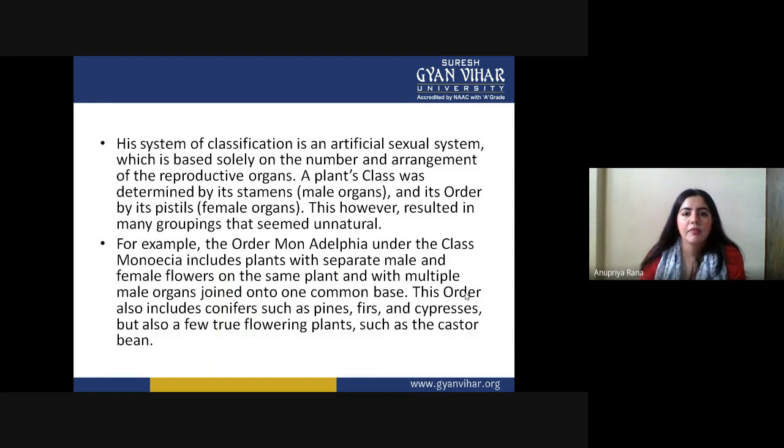You all know the stamen is the male part of the flower. How many stamens are present in a flower decided the groups. The order was determined by the pistil, the female part. However, this resulted in many groups that seemed unnatural.